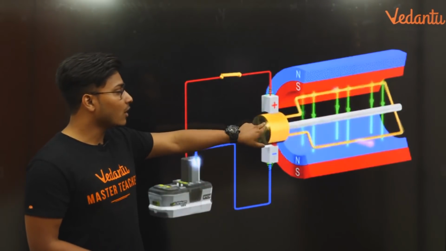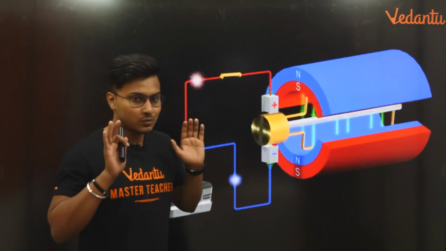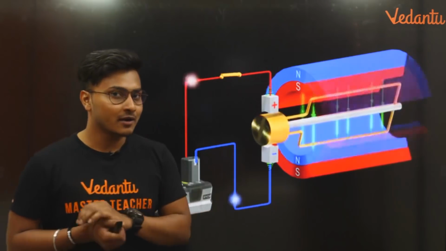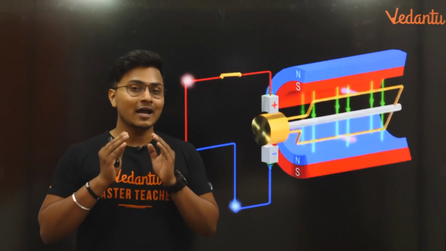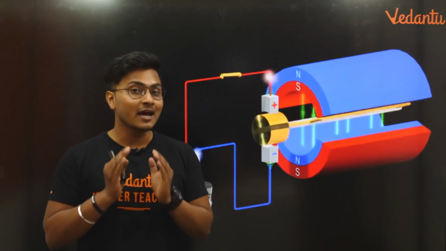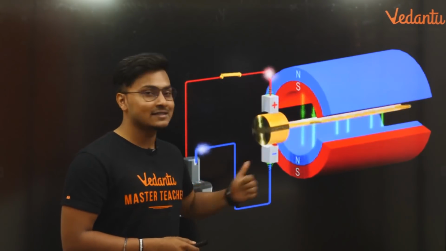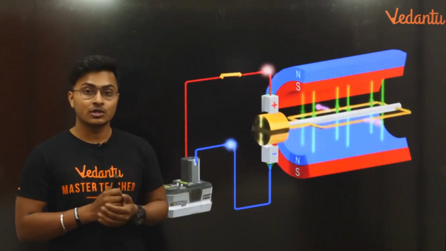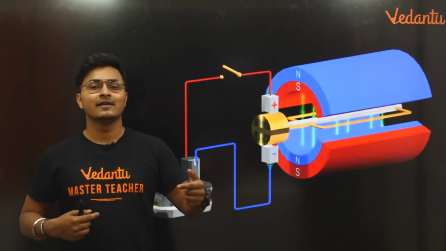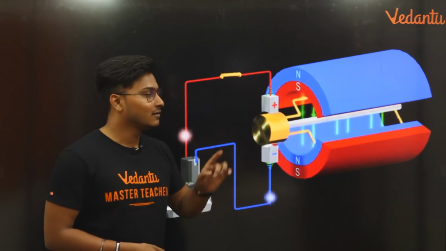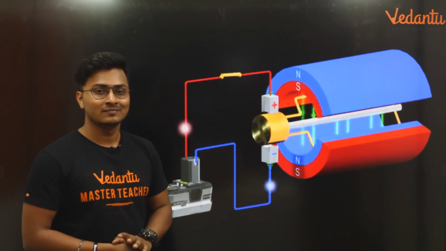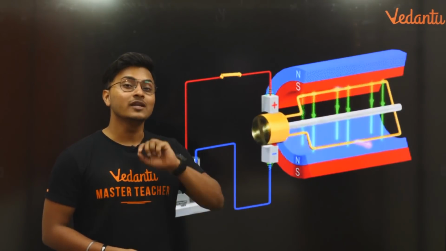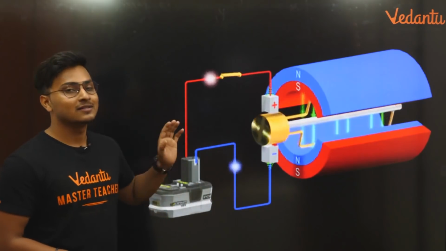Coming to the third part, what does a split ring do in a DC motor? This is one of the most important things, because this could be asked separately also for 2 marks. What does a split ring do? Split ring is a type of commutator used in a DC motor which reverses the direction of the current. A commutator is a device which reverses the current's direction in a circuit.